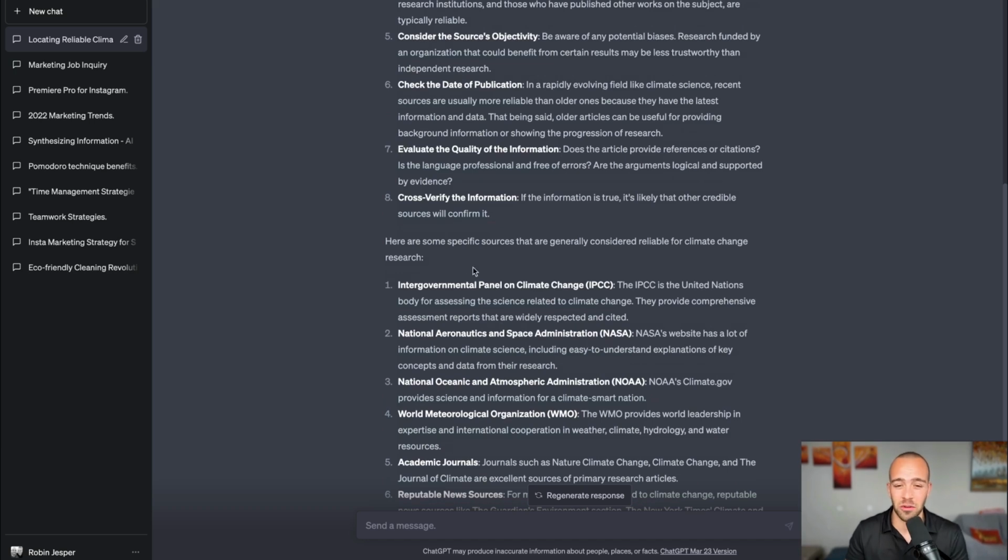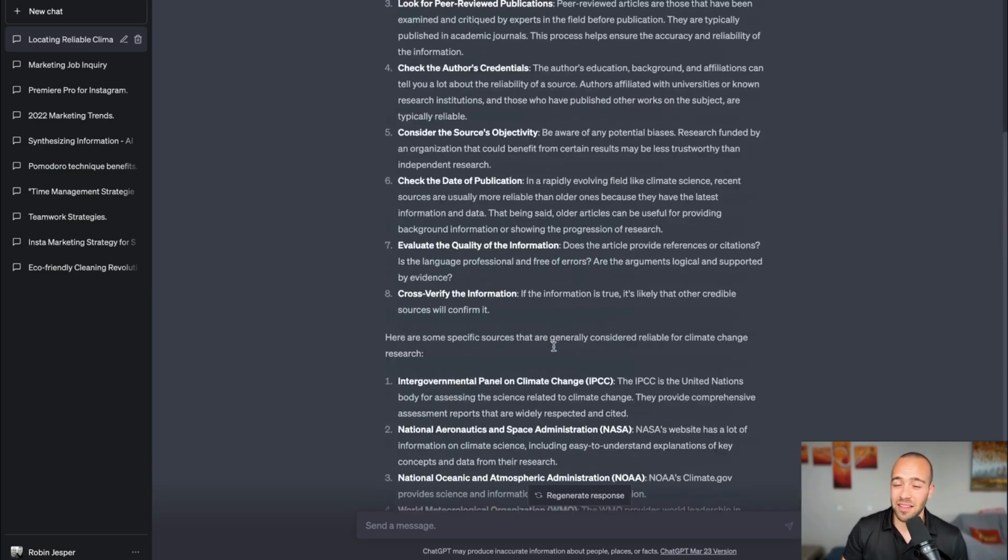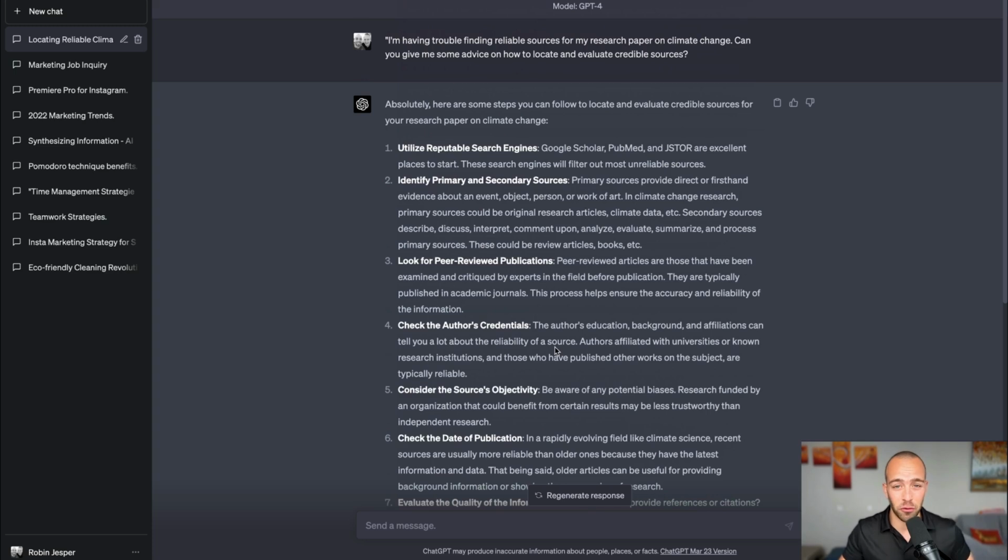And look at the sources that they are giving. Here are some specific sources: NASA, NOAA, WMO. So this can really help you if you're looking for sources. If you're a student, for example, and you are looking for reliable sources of information, this is a great question.